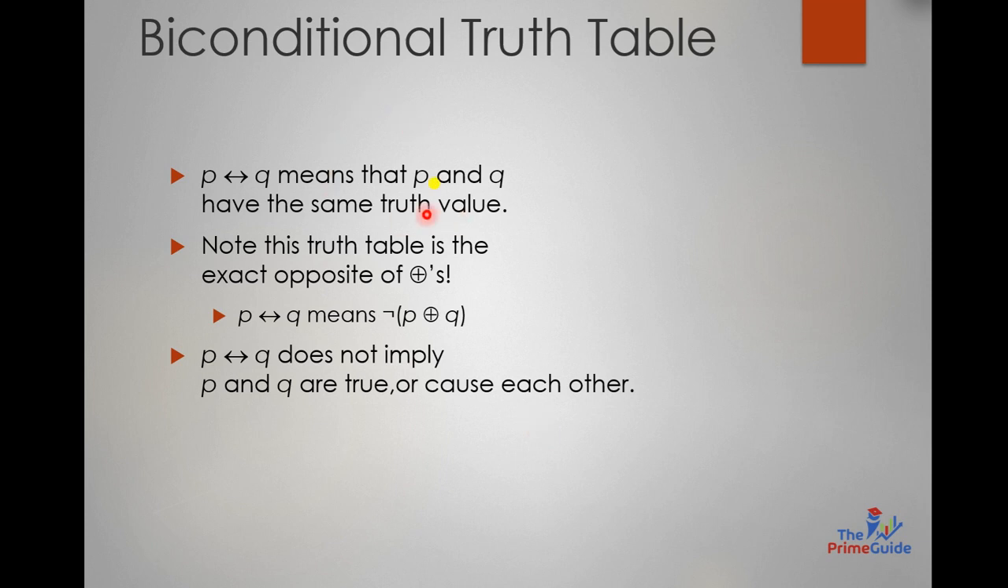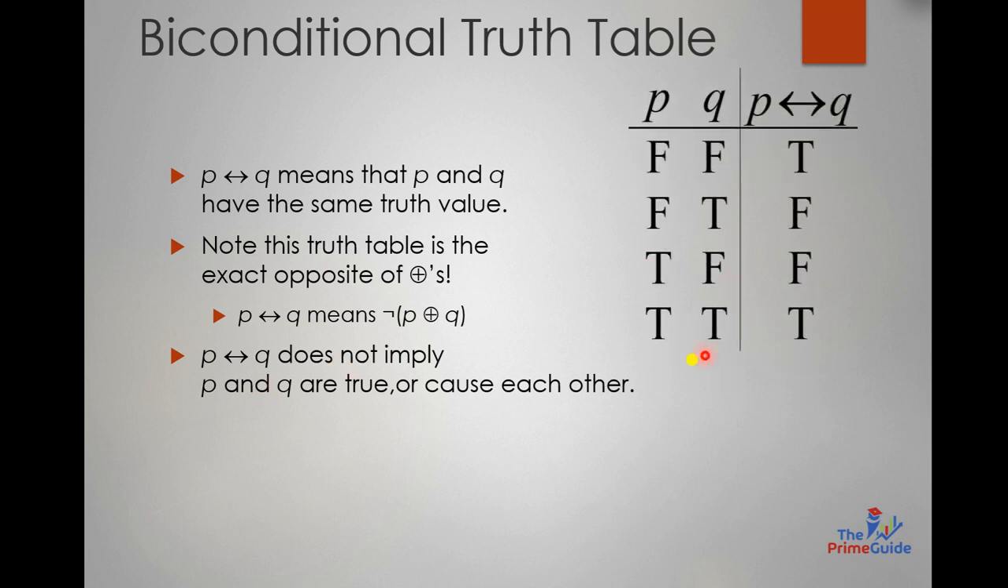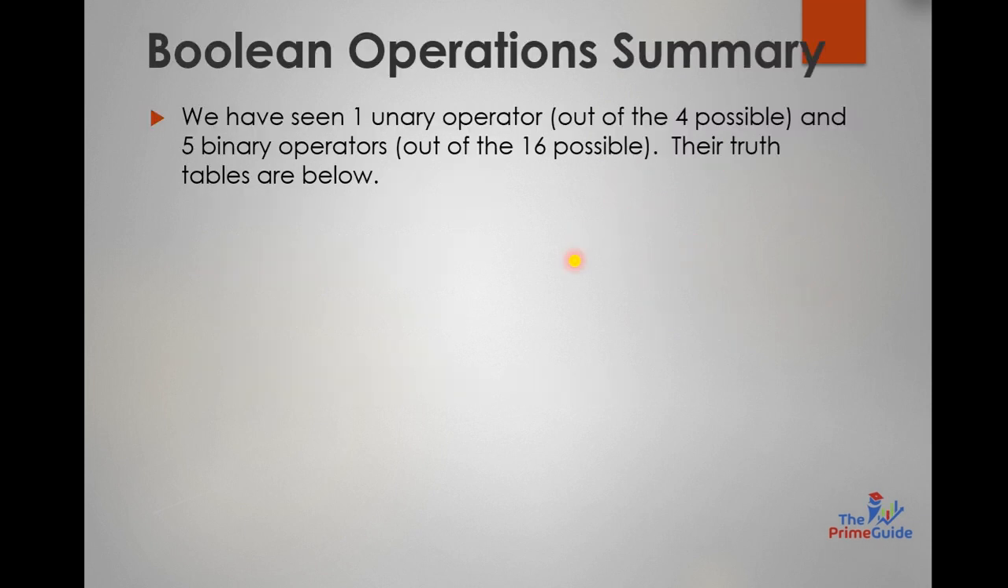P biconditional operator is basically represented by this operator. P biconditional Q means that P and Q have the same truth values. They should be true, both of them. Note this truth table is exact opposite to the XOR, exclusive OR's truth table. So P biconditional Q, here is the truth table of it, that both the propositions should have the same truth values, like both should be either false or both should be either true. So it would be true, otherwise in both the cases it would be false.